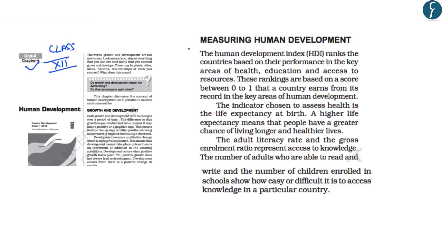Now, to know about the Human Development Index, you can go through the NCERT of class 12th, Human Geography. In chapter 4, it talks about human development. And under the subtopic measuring human development, it talks in detail about the Human Development Index. Under this, it says that the Human Development Index ranks countries based on their performance in three key areas. These three key areas are health, education, and access to resources. So the countries are ranked under HDI based on the performances on these three criteria.